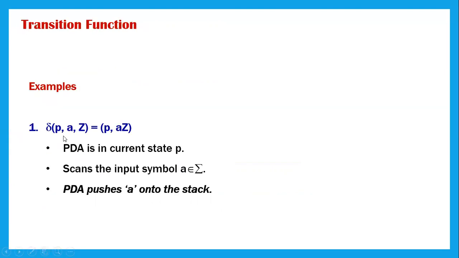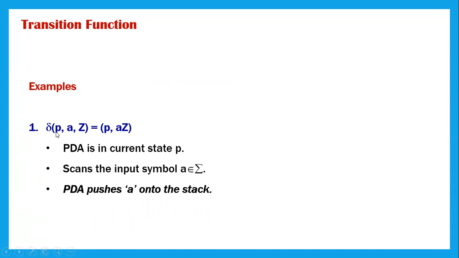So let's take one example here. Delta of p comma a comma z is equal to p comma az is the transition function. So what does it mean? That means PDA is in the current state P, and it scans the input symbol A, which is a subset of the input alphabets. And then it checks, okay, p comma a comma, and what is there on the top of the stack? Z. That means the stack is empty here. Just Z is there on the top of the stack here.